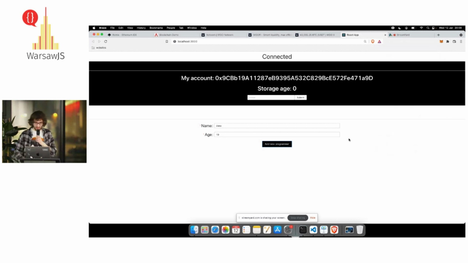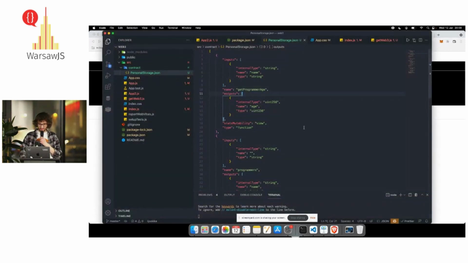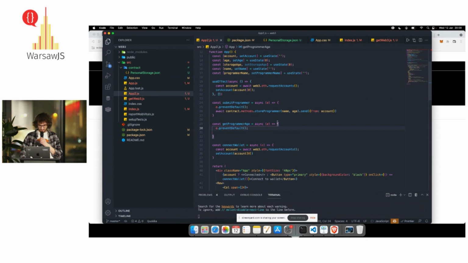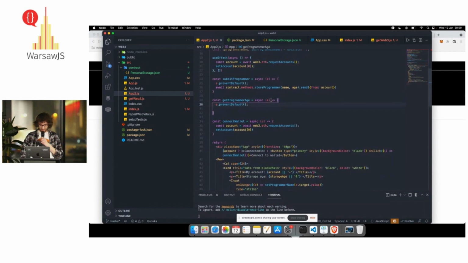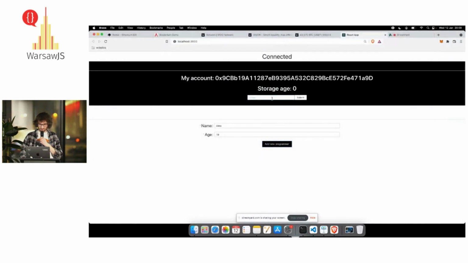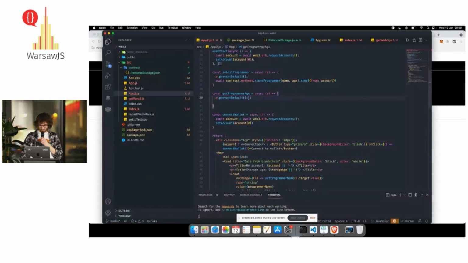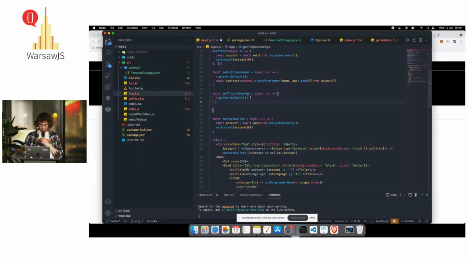Okay, so now we have to make sure that this data is really stored in a blockchain. So let's display it. We have this function that if you pass a name, we're gonna see what's the age of the current programmer. So we're gonna get the data.